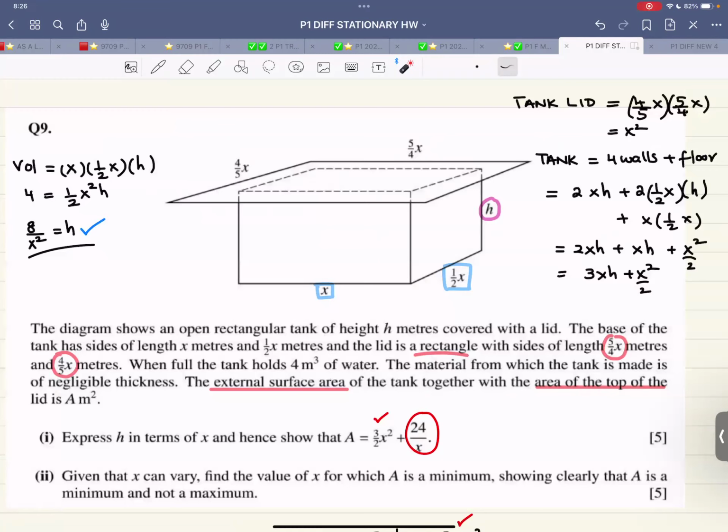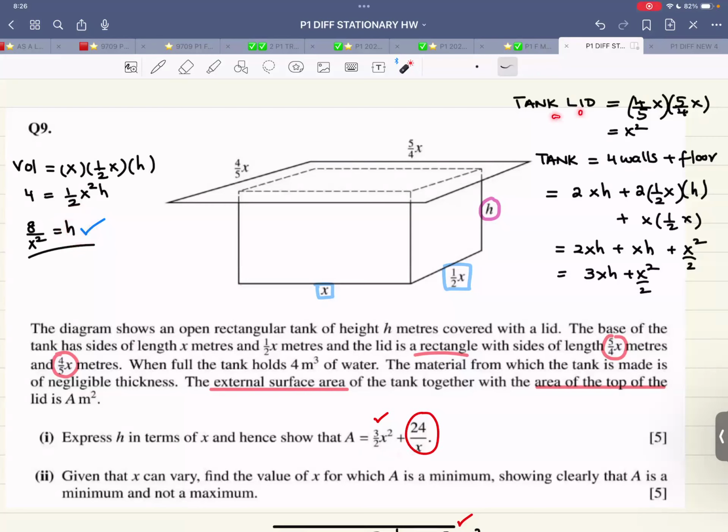First of all, the tank holds 4 meters cubed of water, so it has nothing to do with the lid. So there is x, there is half x, there is h. x times half x times h is equal to 4. Therefore, h is 8 over x squared. Why did I make h the subject? Because the area is in terms of x and not h. So get rid of h in the beginning. Be very, very clear about it.